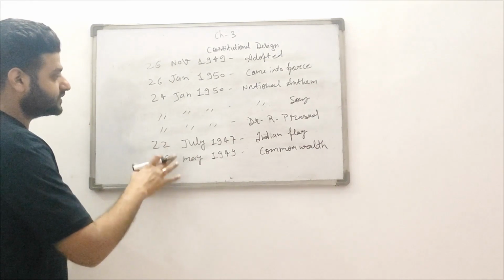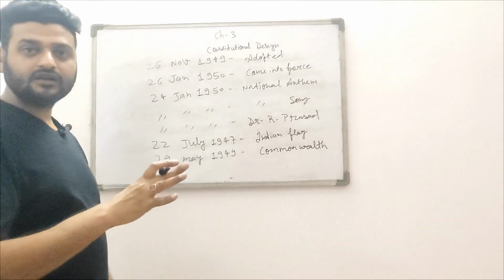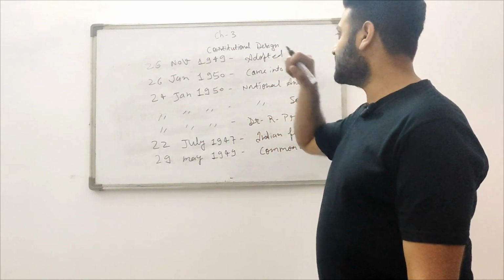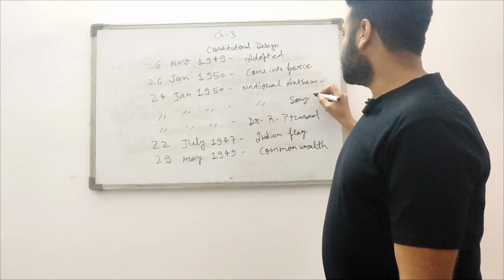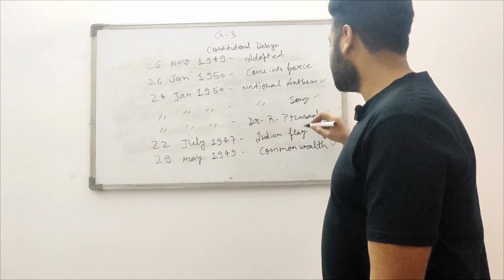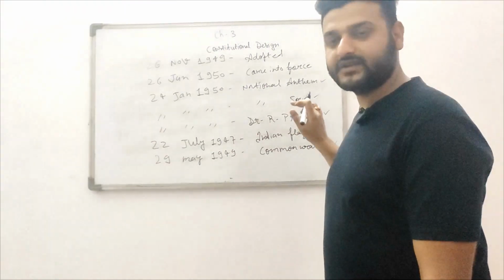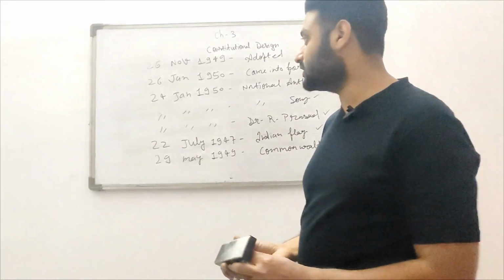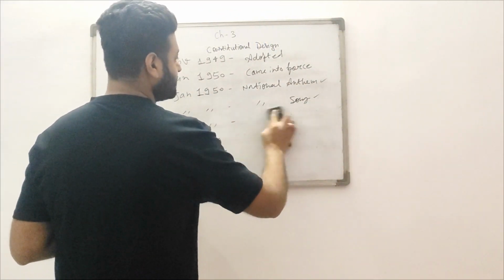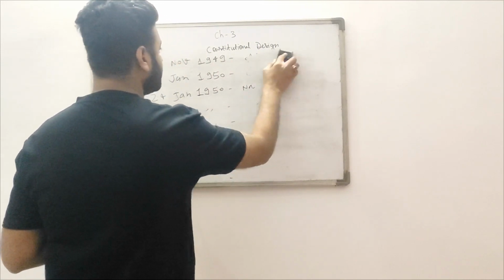Right. So these were the provisions that the Indian Constituent Assembly adopted: the national anthem, national song, and Indian national flag, signed the Commonwealth, and made Dr. Rajendra Prasad the President of India.